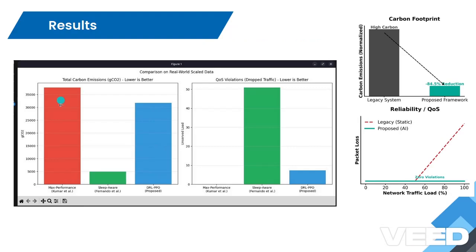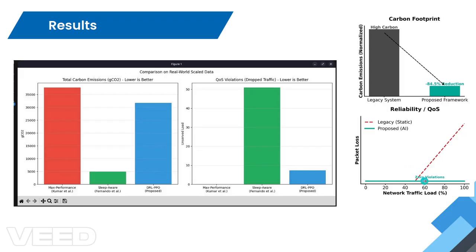Now let's look at the results. The legacy max performance system generated over 1.1 million grams of carbon dioxide. In contrast, our proposed agent reduced this to only 185,000 grams. This presents a massive 84.5% reduction in carbon emissions. The agent achieved this by identifying green windows, periods when the grid was clean, and processing every task during those times. But did we sacrifice performance?